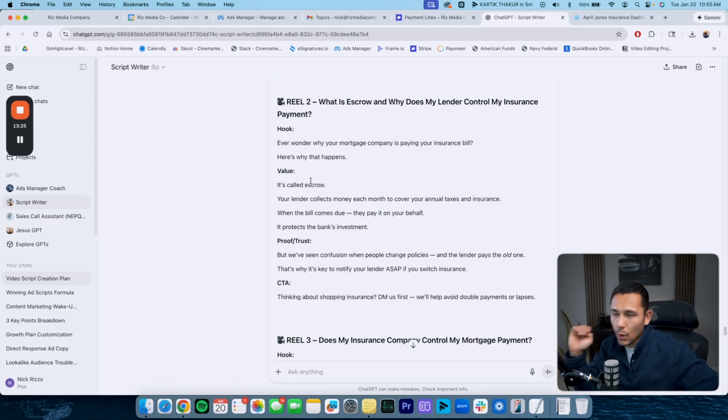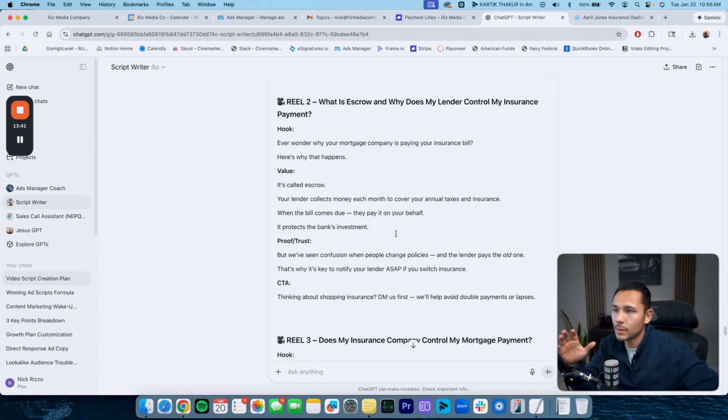So do you ever wonder why your mortgage company is paying your insurance bill? Here's why that happens. It's called escrow. Your lender collects money each month to cover your annual taxes and insurance. When the bill comes due, they pay it out on your behalf. It protects the bank's investment.